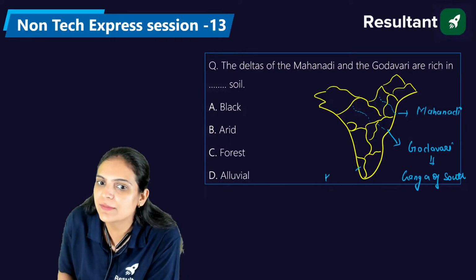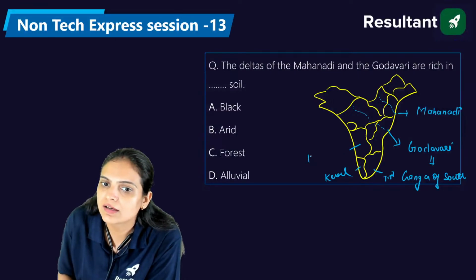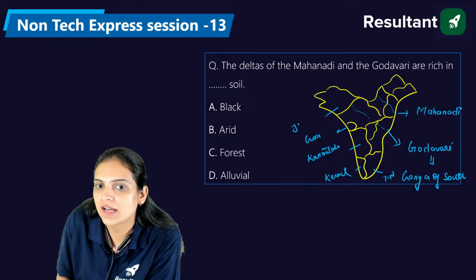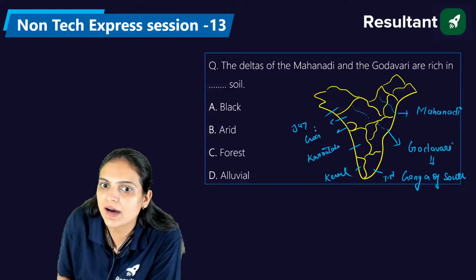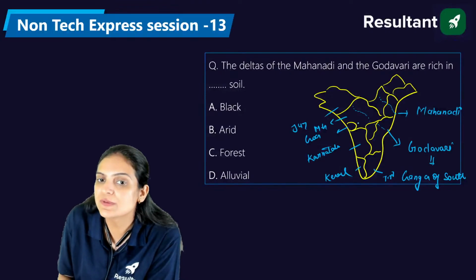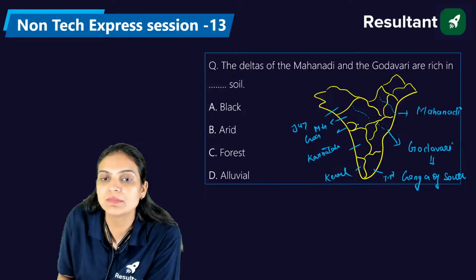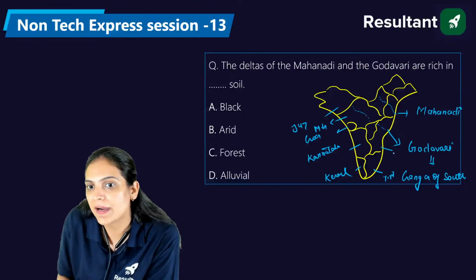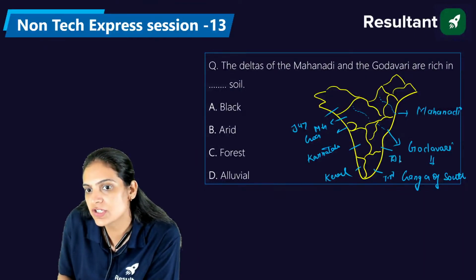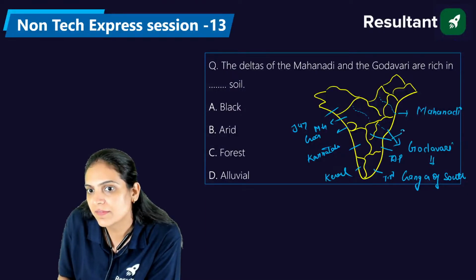Okay, and these are the names of the states: Kerala, Tamil Nadu, Karnataka, Goa, Gujarat. Here we have Maharashtra. From Maharashtra we also have the river originating named the Krishna River. Apart from this, we have Andhra Pradesh. Here we have Telangana.